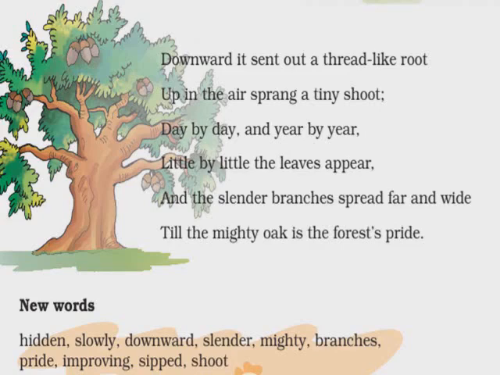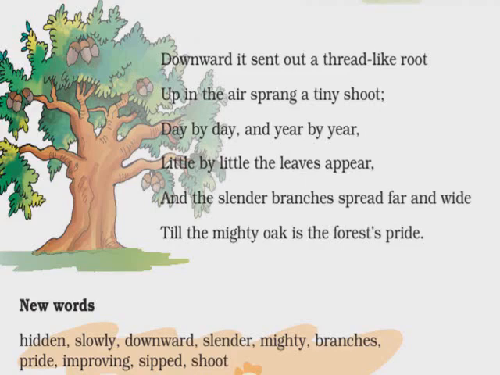I will show you the video also, but let us discuss the new words before that. Hidden means not seen, unseen. Slowly, you have to walk slowly like that, means with less speed, your speed should be down. Then downward means in the down direction. Slender, as I said, thin or slim. Mighty means very big or very powerful. Branches, branches of the trees. You can see in the picture also there are some branches of this tree. Pride, joy, happiness.